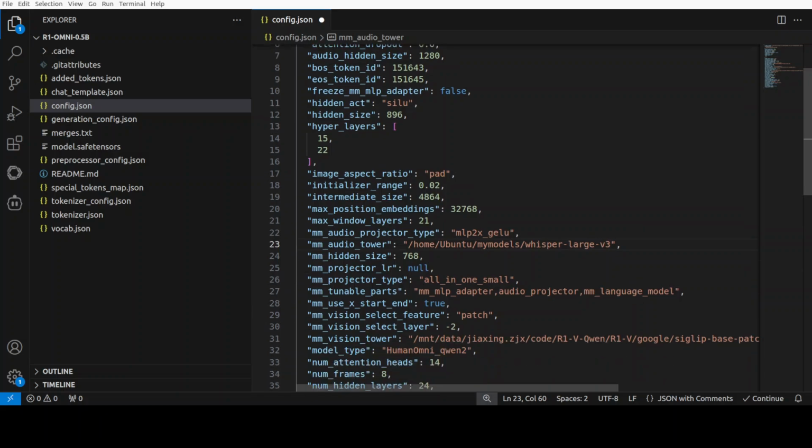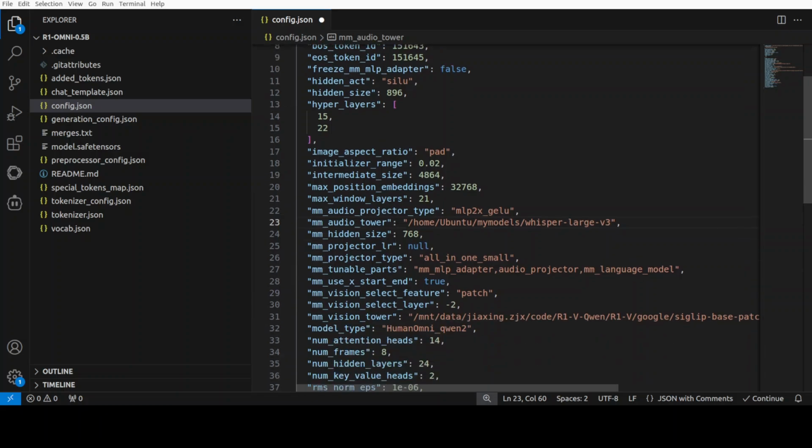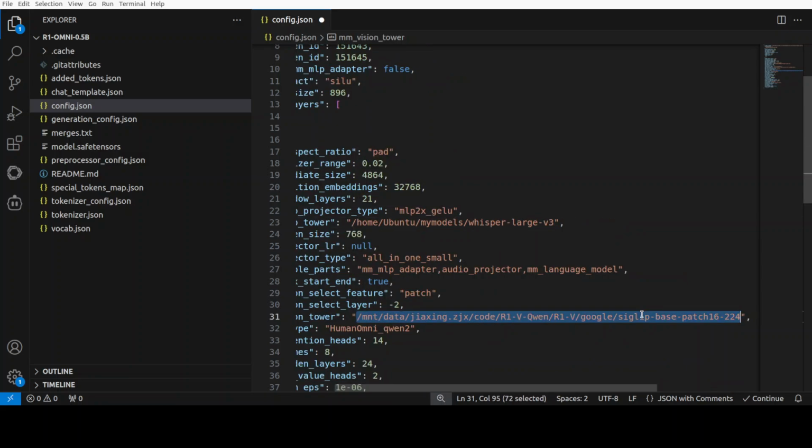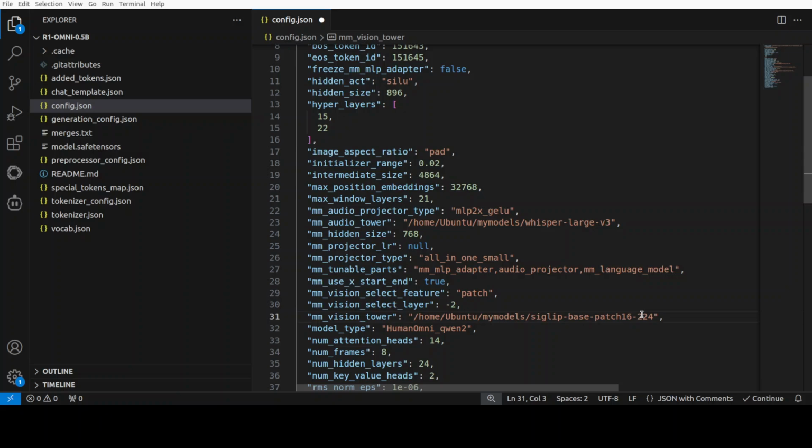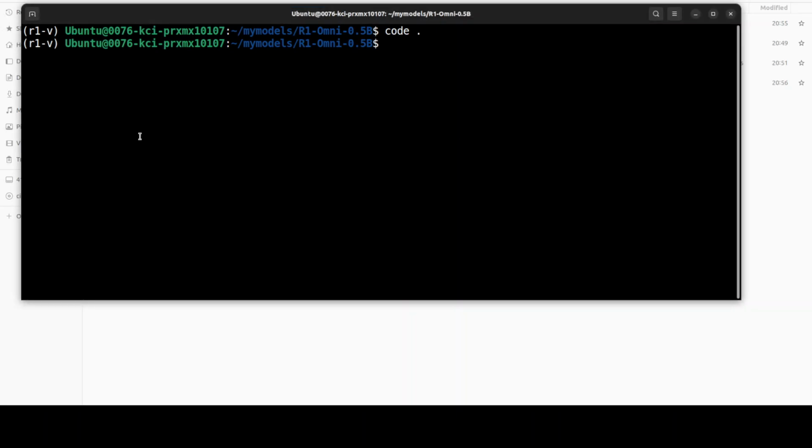For the vision, we need to change this line number 31 vision tower path, and this will be to our SigLIP. There you go. So I have replaced both of the models. They are pointing to the correct models locally, and that is all we needed to do. So I have saved it. Let's go back to our terminal. I'm just going to minimize this. Let's clear the screen, and now it's time to run the inference on our local video.